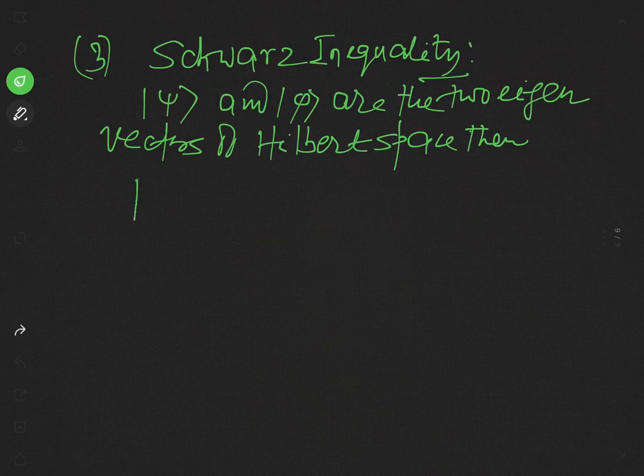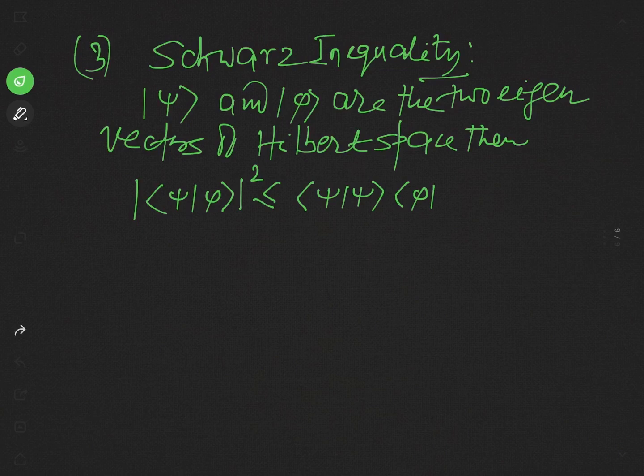mod of, or you may say norm of, bra psi ket phi squared is less or equal to a scalar product of psi with psi and its product with a scalar product of phi and phi.